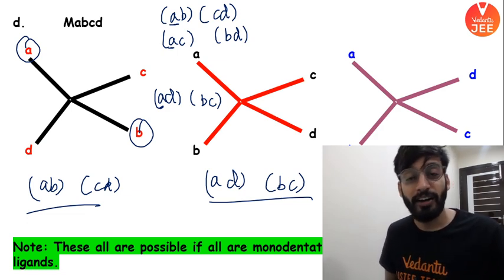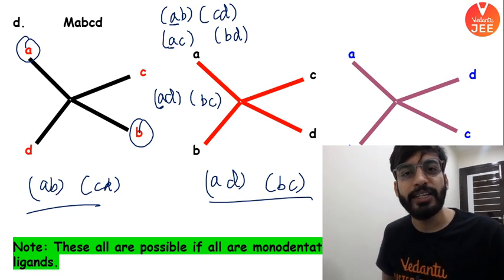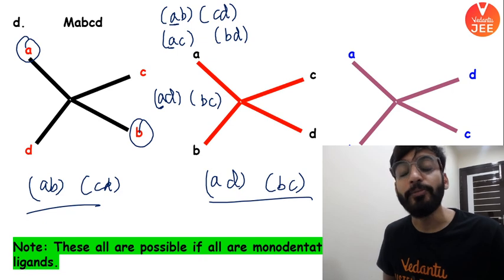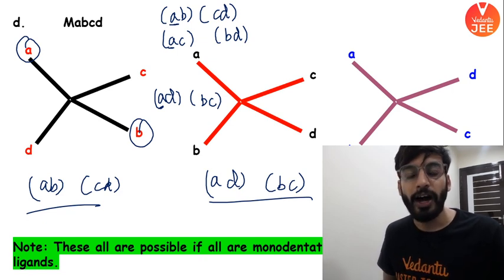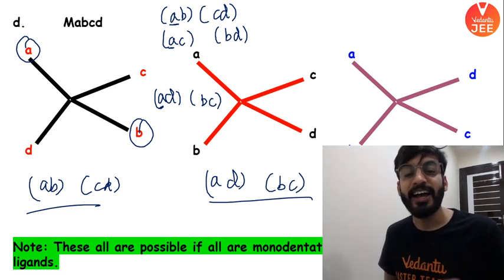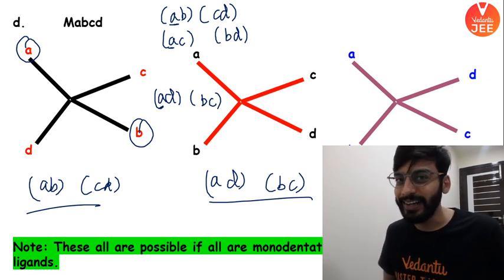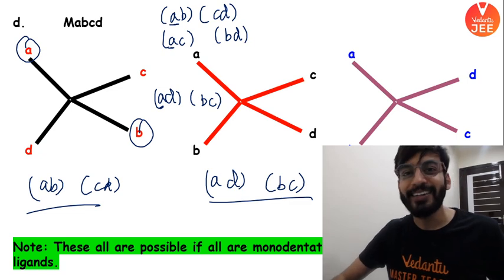अच्छा. FYI, all these A, B, C, D or A3B, whatever the complexes we have done in square planar complexes in our category number 2, case number 2, when you have a square planar complex, beta, in all these categories I have taken monodentate ligands which only form one sigma bond. One bond is formed with the metal ion. Okay? Up to now we have not discussed bidentate ligands. So let us see bidentate ligands now.